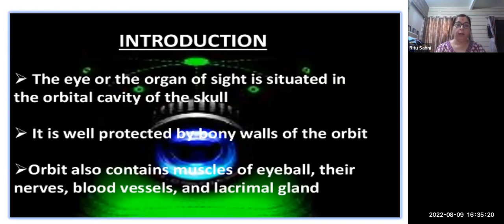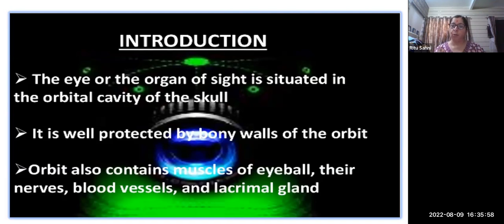And there is an eyeball where the nerves, blood vessels, and lacrimal glands play a major role. A person who sometimes has a problem with tears and dryness, it is because the lacrimal gland is not working, so they have dry eyes. And if the blood vessels are not getting a sufficient supply of blood, the vascular supply is affected, so the intraocular pressure will also be less. The patient then has a problem like glaucoma because of that intraocular pressure.